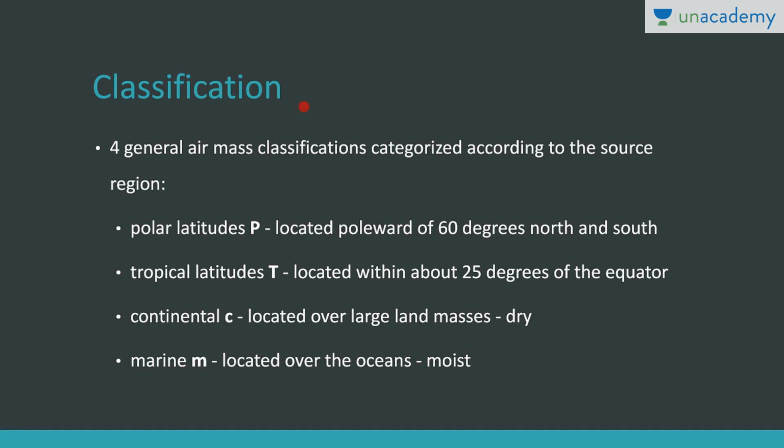There are four general air mass categories according to source region. Polar, located polewards of 60 degrees north and south. Tropical, located within 25 degrees of the equator. Continental, located over large land masses, they are dry air masses. Marine, located over oceans, and these are moist.